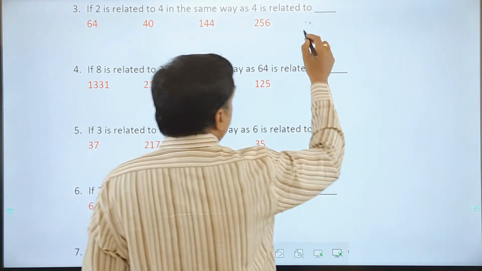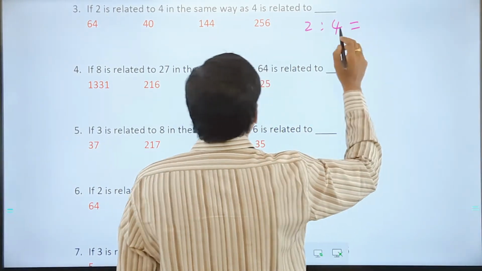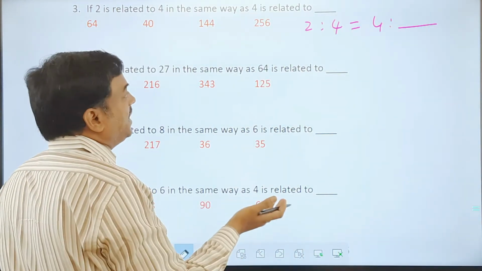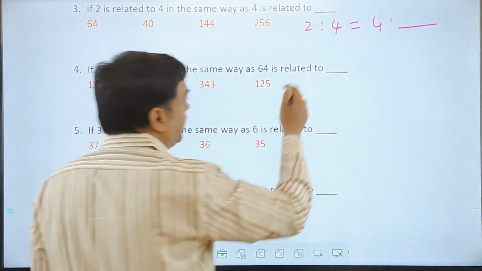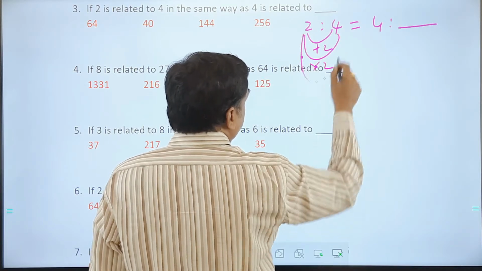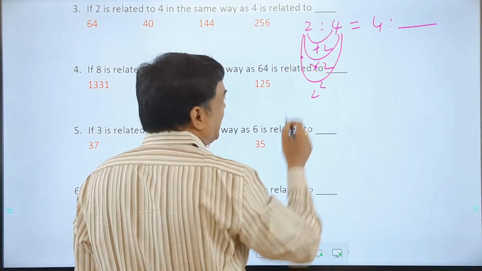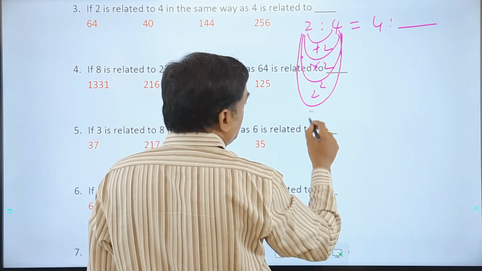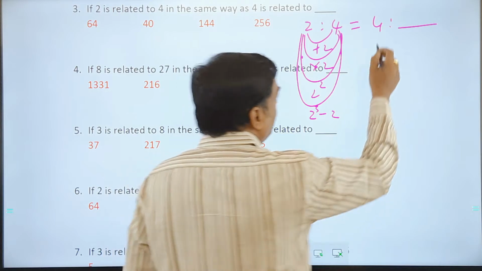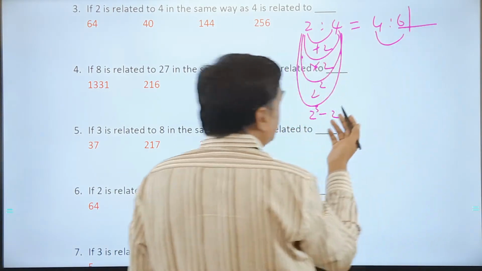Next one, 2 has become 4 and now 4 has become how much? As I told you in the beginning, this example we have taken up already. This can be possible by plus 2, or into 2. We can also take it as 2 square. We can also take it as 2 to the power of 3 minus 2. A lot of examples are there. So if I apply one by one, this has to be 6, which is not there in the options.